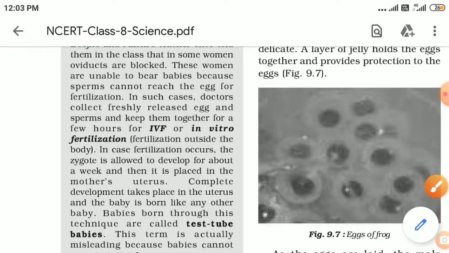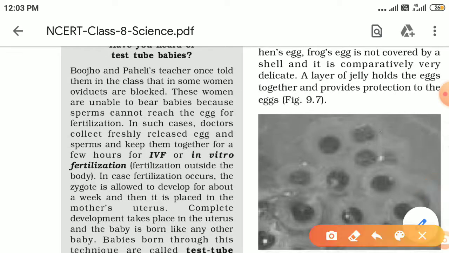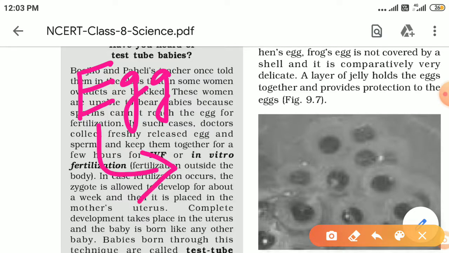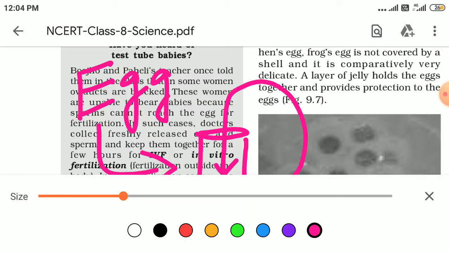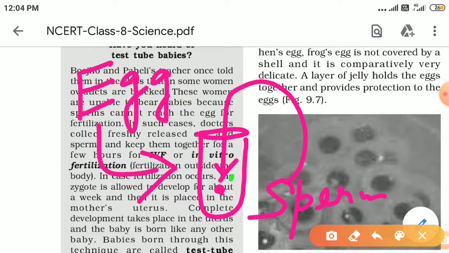In this technique, first of all, the egg is taken out from the oviduct of the female. Now this egg is taken to the lab. Within the lab, the egg is kept in a test tube. This is the egg here. And sperm are taken from the husband of the female, and the sperm are also released here on the egg, where within the test tube the egg and sperm meet together.